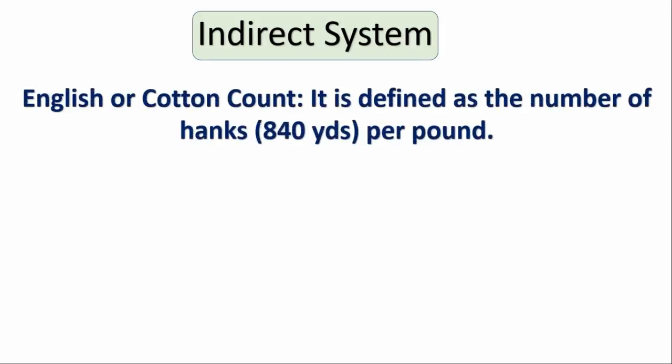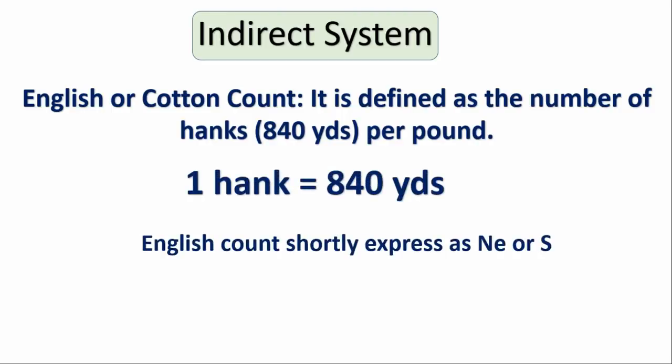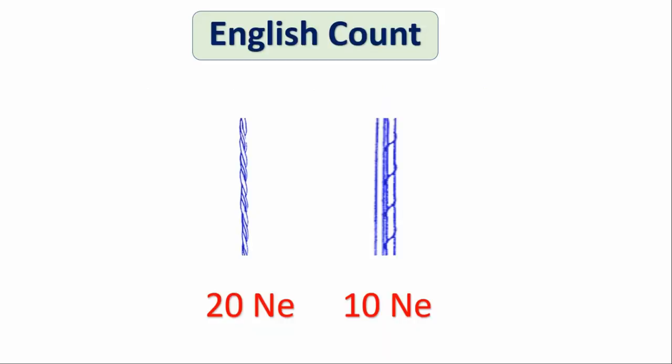English or cotton count. It is defined as the number of hanks per pound. Here, one hank equals 840 yards. English count is shortly expressed as NE or S. If the yarn count is 40S, it means 40 hanks of 840 yards will give 1 pound weight. In this system, weight is fixed but length is variable. So, a higher count number indicates finer yarn. Here, 10 counts yarn is thicker than 20 counts yarn.